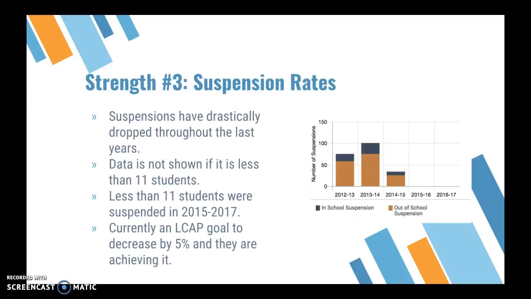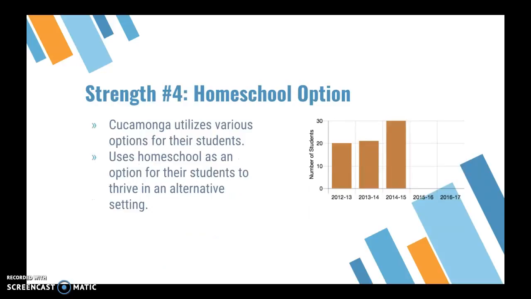Strength number 3 is that suspension drastically decreased. You see that in the fewer than 11 students. In the 2015 school year, the data was lower than 11 students. Currently it has decreased, as shown in the graph. Strength number 4 is that they have a whole option that recognizes not all sources work for students to have a comprehensive education in the classroom, or they provide the best.